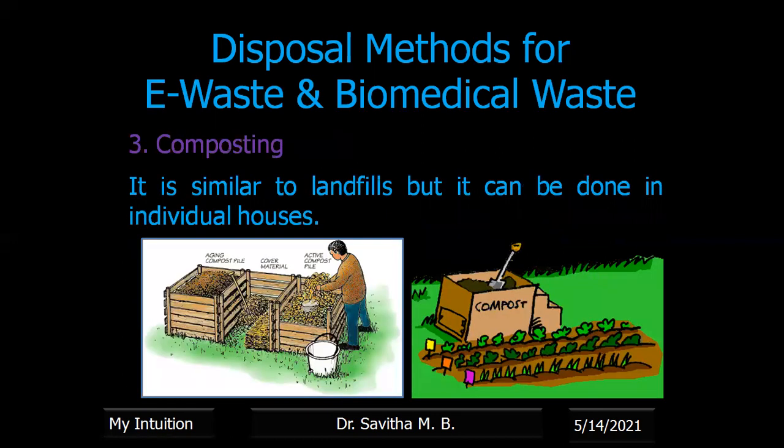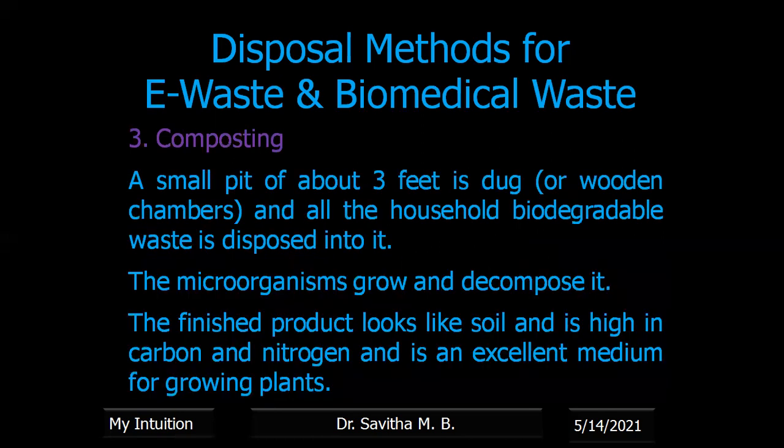Next method is composting. It is similar to landfills, but it can be done in individual houses. In every individual house composting can be done. It is done by digging a small pit of around 3 feet, and then all the household biodegradable waste is decomposed in it. The microorganisms grow in that and decompose it. The finished product looks like soil, and it is high in carbon and nitrogen, and it is an excellent medium for growing plants. That means it is a very good fertilizer also.